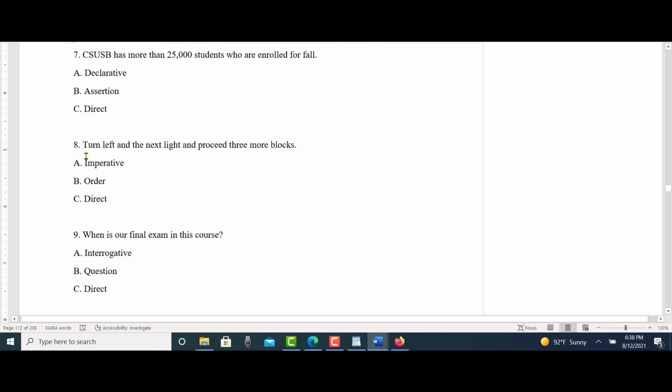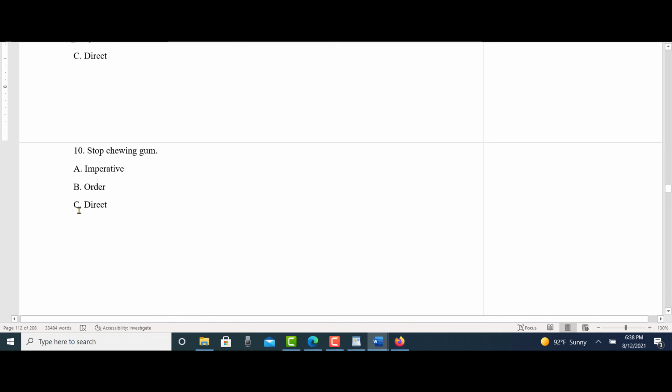Number 8, turn left at the next light, proceed 3 more blocks. Notice how it says turn, proceed. There's no subject. The subject is implied. This is an imperative, order, and direct. Number 9, when is our exam in this course? Interrogative, question, direct. And finally, number 10, stop chewing gum. The subject is implied here. This is an imperative, order, direct.